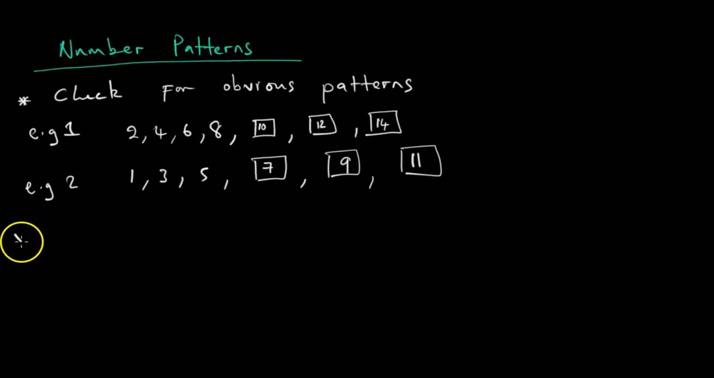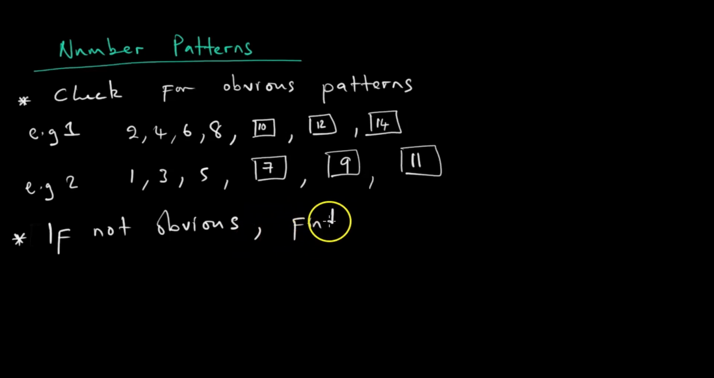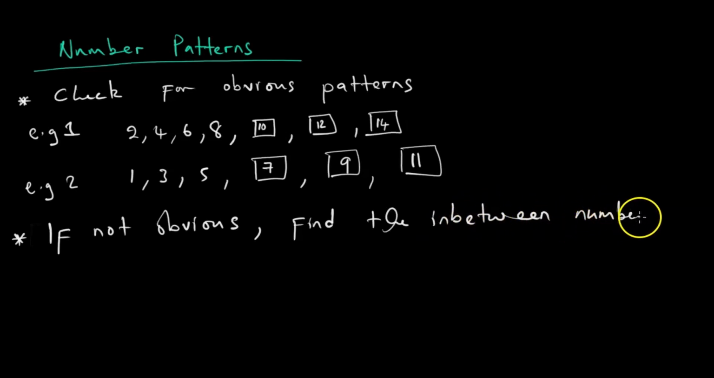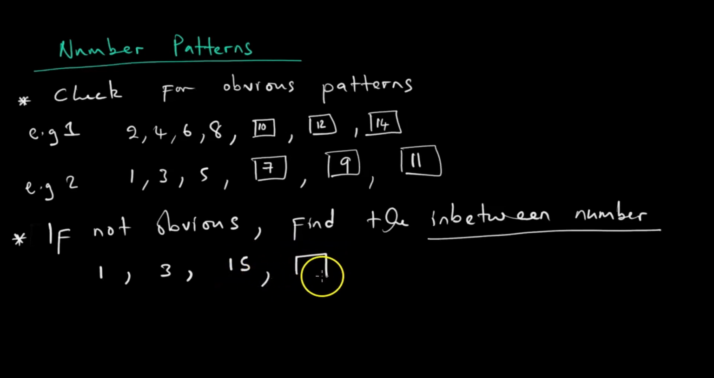Let us say we do not have obvious patterns. So in a situation where they are not obvious, we have to find the in-between number. And how do we find the in-between number? Defining again what is called an in-between number. Let us look at this. We have this 1, 3 and 15, like that. We want to find maybe the next term.